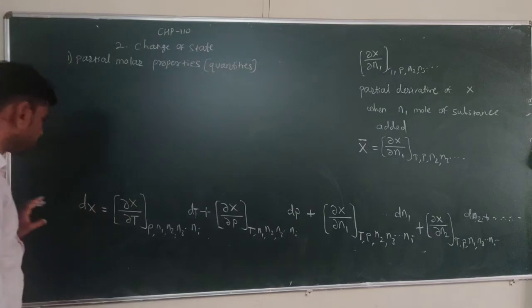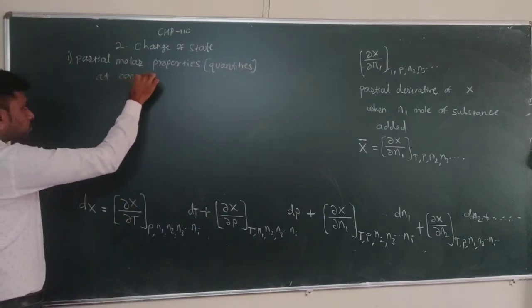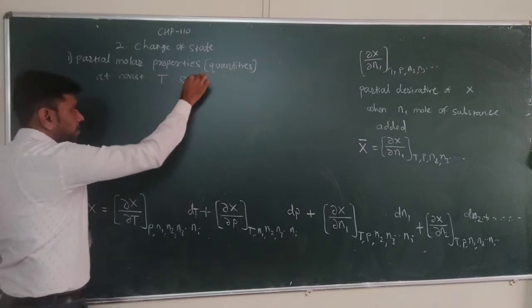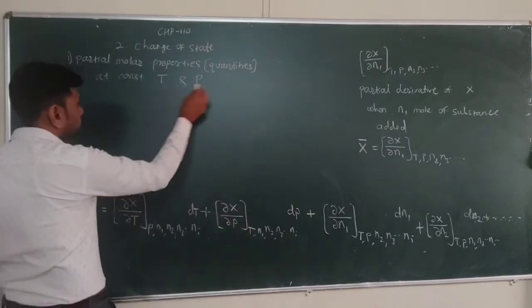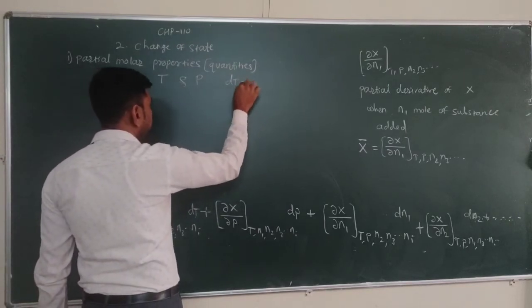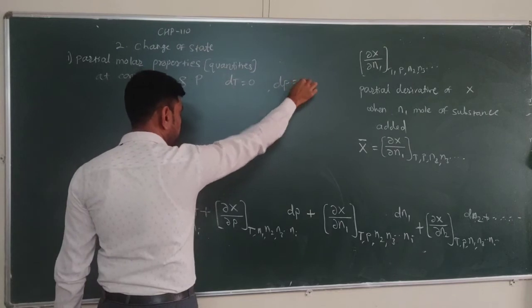Now we modify this equation at constant temperature and pressure. When temperature is constant, dT is 0, and when pressure is constant, dP is equal to 0.